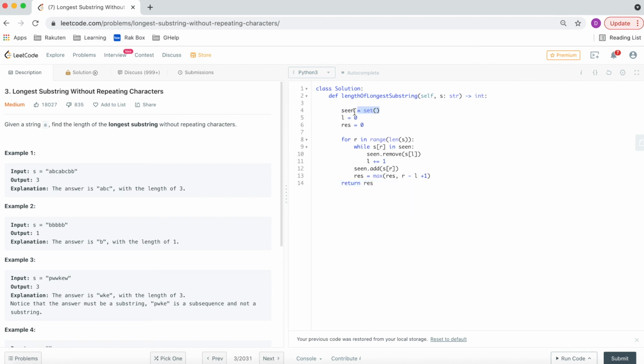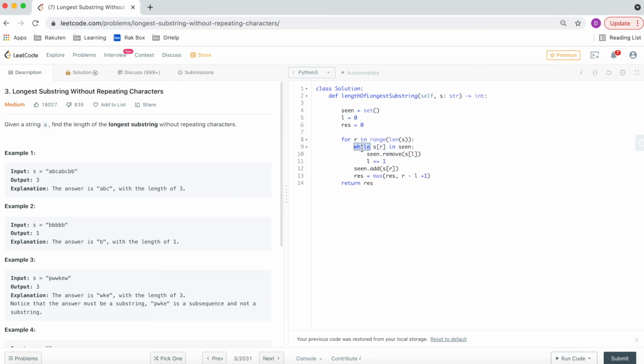So let us see this again. We are initializing an empty set called seen, and we are initializing the left pointer and the right pointer, used in the for loop, and the result which stores the max length is initialized as 0. When we go through the right pointer, if the character is already available in seen, we will remove that character, the first character.